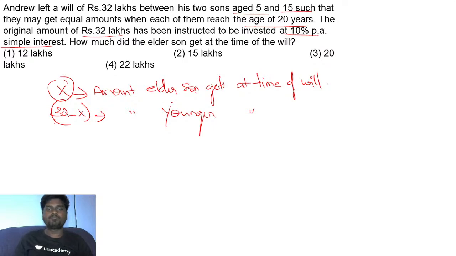So can I say the amount? For the elder fellow, only 5 years is left to take the money back with the interest. But for the younger fellow, you have 15 years left to take the money back, such that when both of them get the money back, they'll be getting the same amount of money, right?